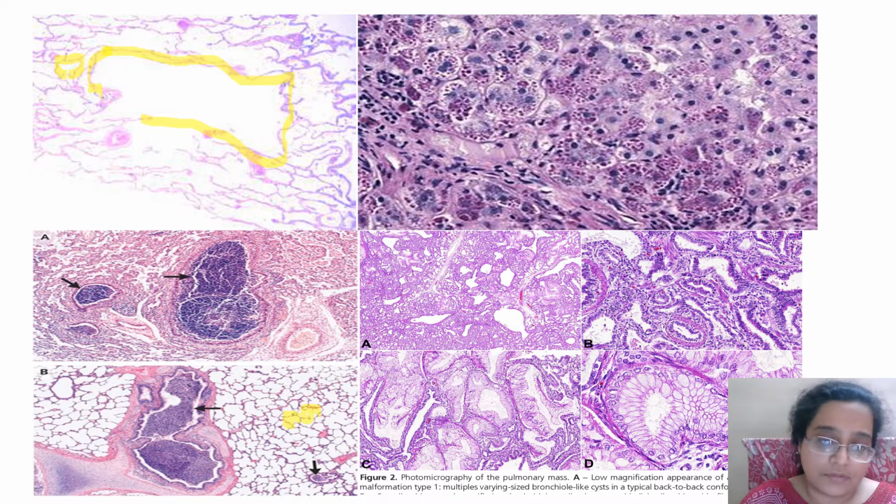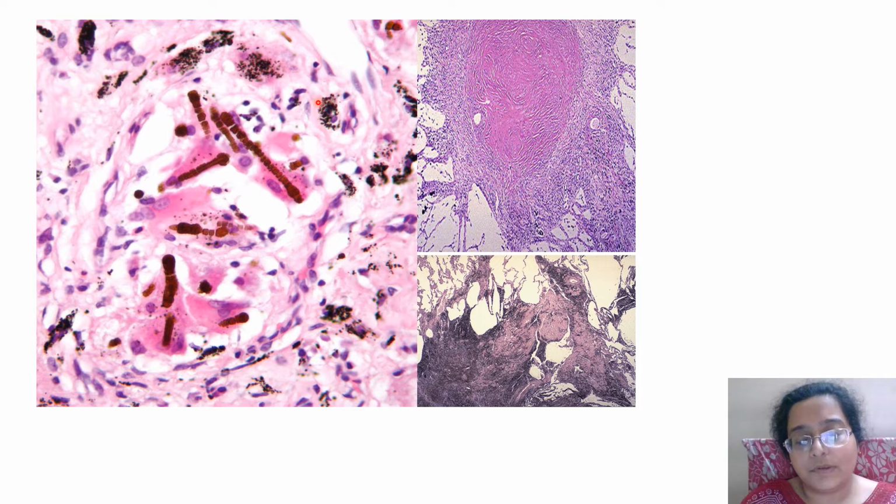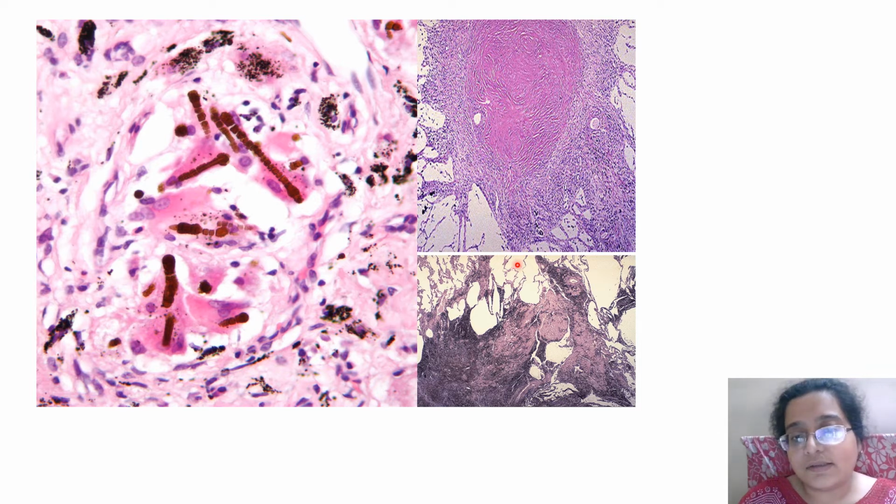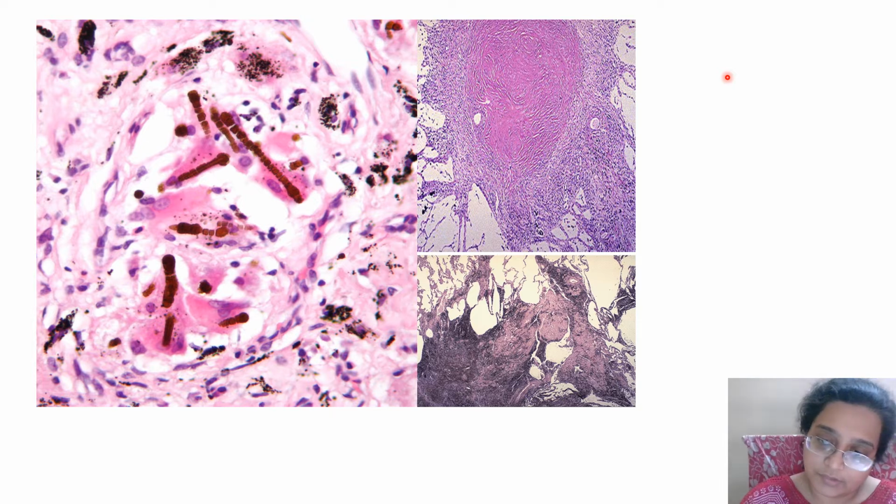So these are a few. Then come the work-related lung diseases. Here you can see this granuloma-like thing, the silicosis, in glass factory workers. Then a lot of black pigment in the lung, large areas of black pigment with fibrosis. This is pneumoconiosis. And then these dumbbell-shaped iron calcium depositions, ferruginous bodies, are seen, and this is asbestosis. This is very classical, and you don't have to think too much, because if this is there, then you are rightly at the diagnosis.